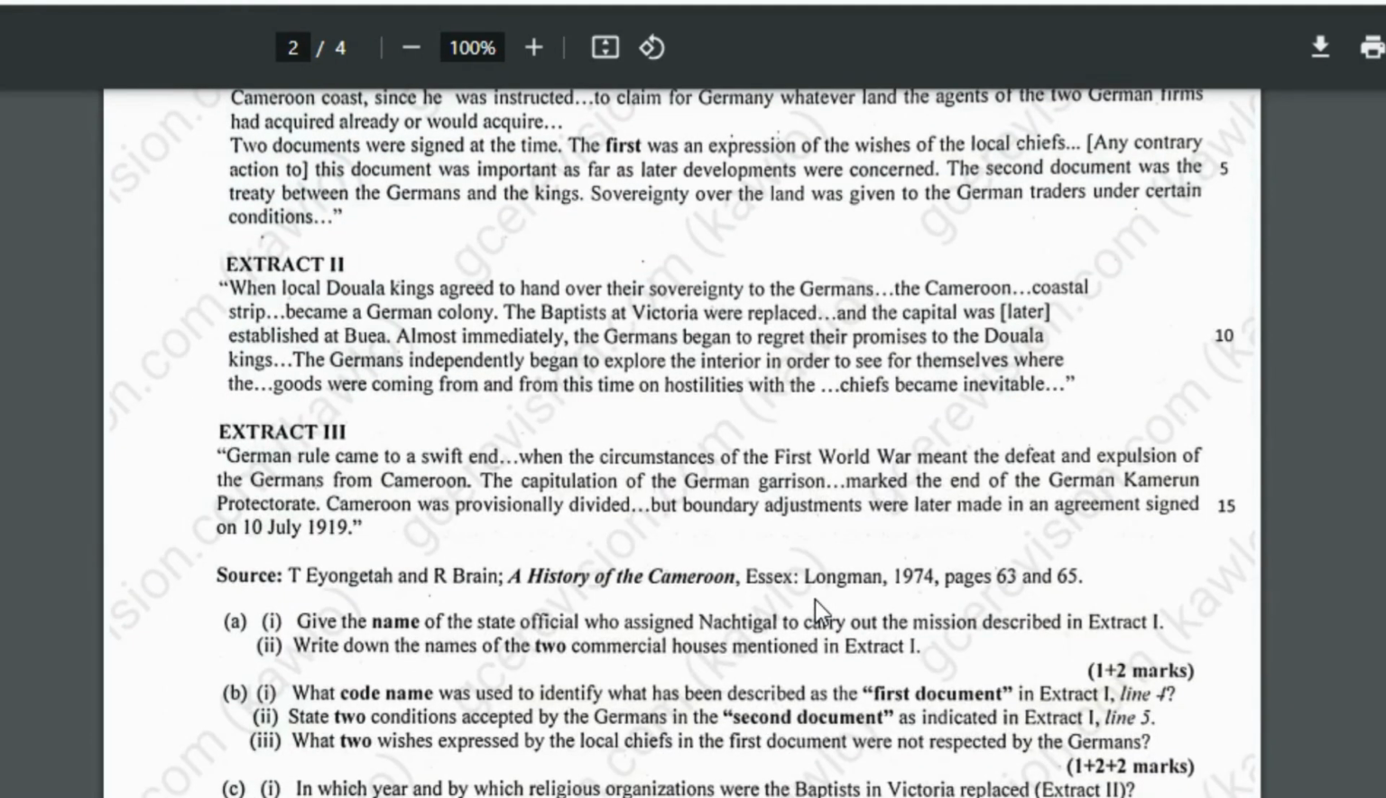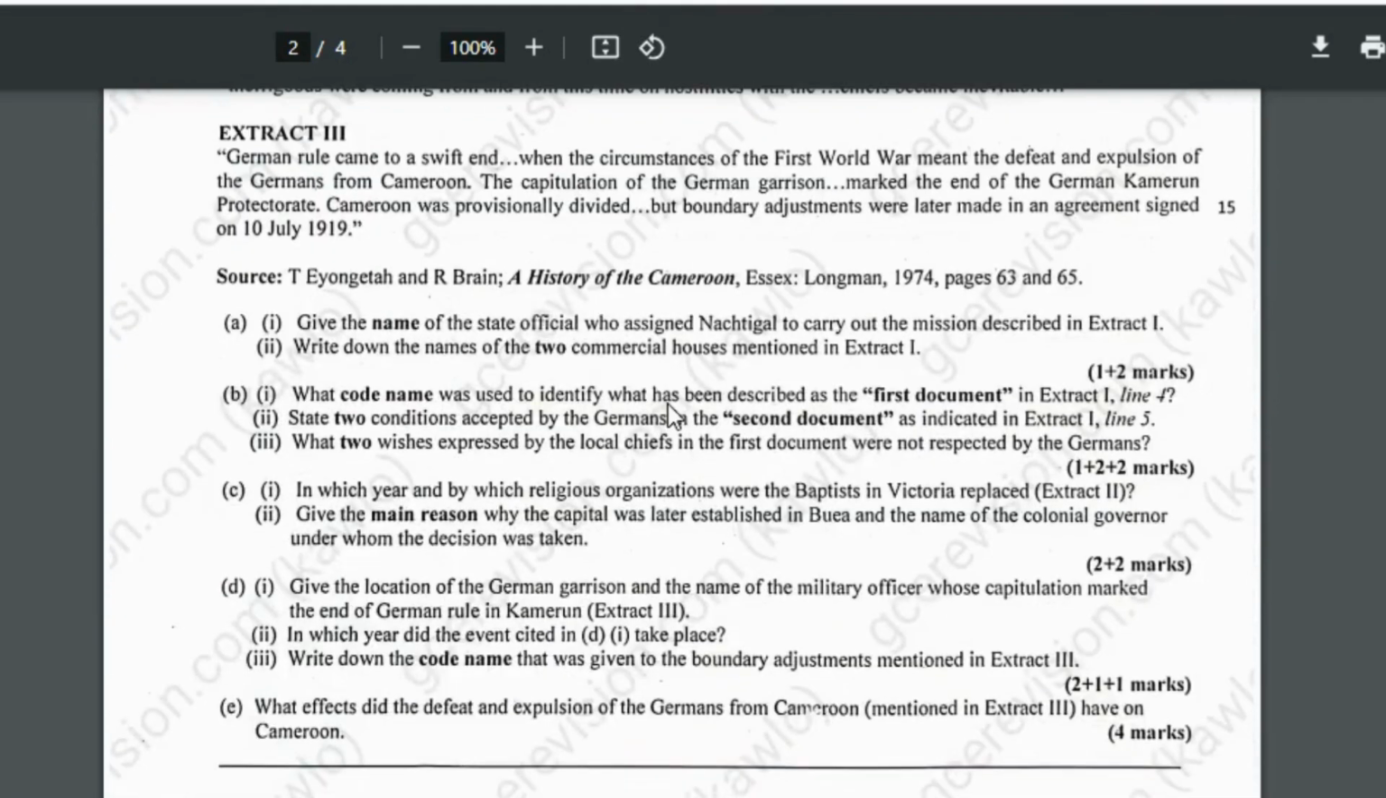Extract 3. German rule came to a swift end when the circumstances of the First World War meant the defeat and the expulsion of the Germans from Cameroon. The capitulation of the German garrison marked the end of the German Cameroon Protectorate. Cameroon was provisionally divided, but boundary adjustments were later made in an agreement signed on July 10, 1919. So this is what we have. We're going to answer all of this and see what comes out of the text that we have read.